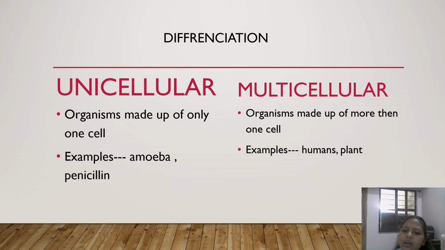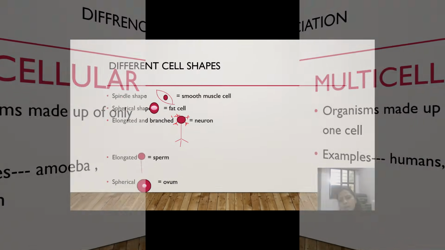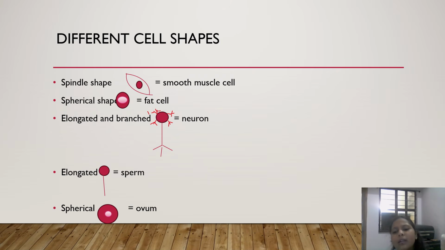Now, there are different shapes of cells. Like if you see cells which are pointed at the ends and broader from the middle, they are known as spindle shaped cells.